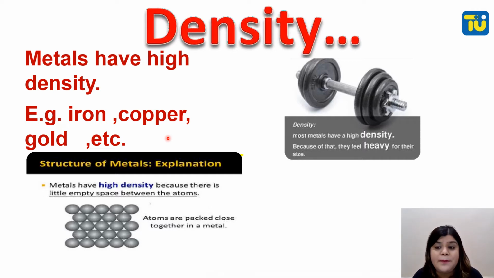You can take the example of an iron nail and an iron ship. The iron ship doesn't sink because it has a huge volume, but the iron nail sinks because it has less volume. So this is all about density. Metals are usually highly dense because they are tightly packed and do not have spaces between them, and because they are hard, they are solids most of the time.